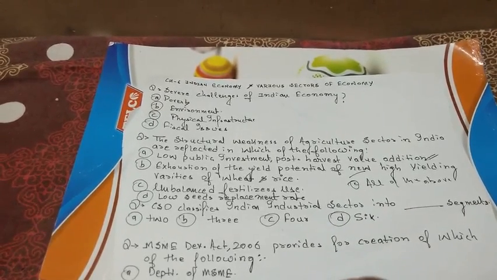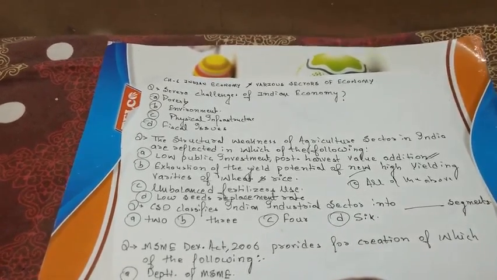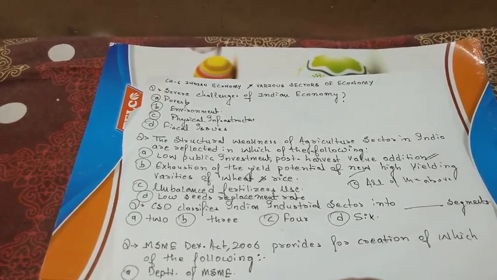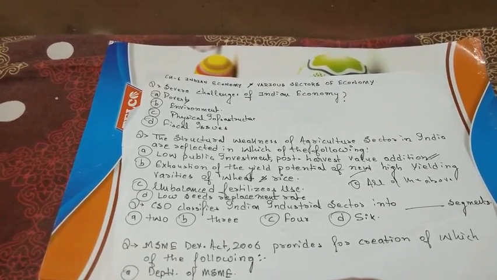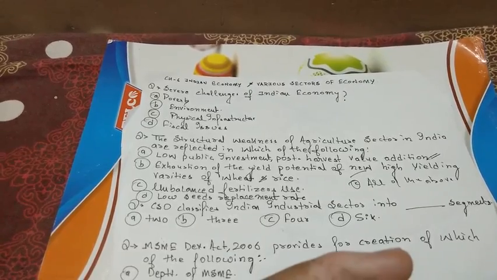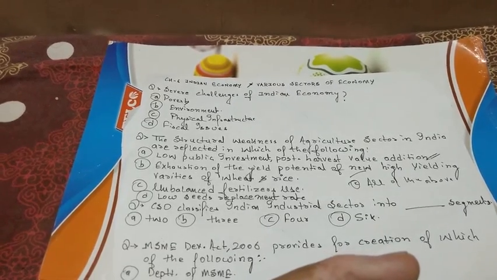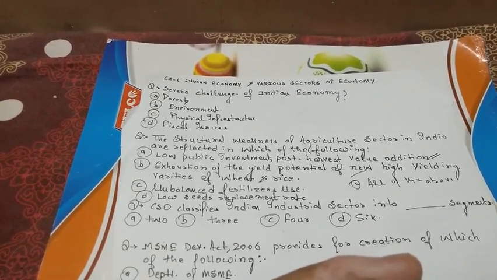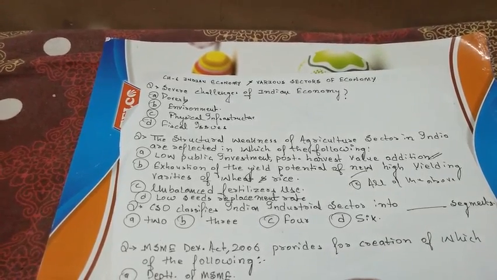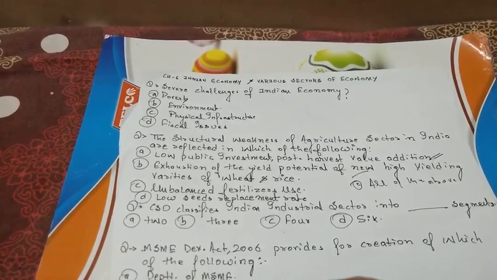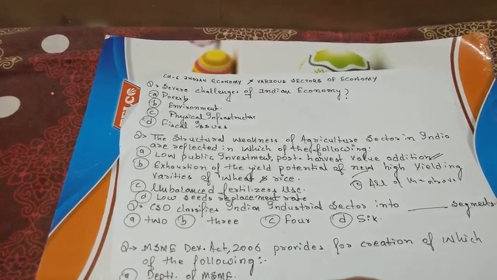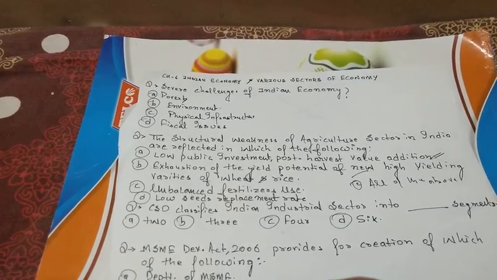And the fourth is fiscal issues. Fiscal means the expenditure is more than the income of the government. In the current year, if we see the data, the expenditure was around 27 lakh crore, but the Indian revenue or income was 19 lakh crore. So there is a deficit of 8 lakh crore. That deficit is called the fiscal issue or the fiscal deficit.